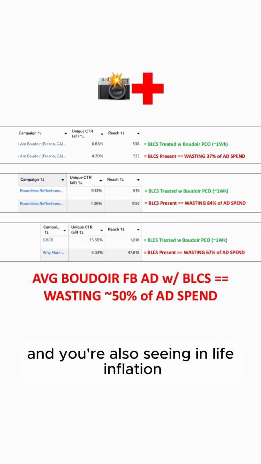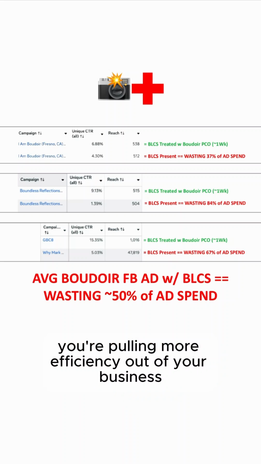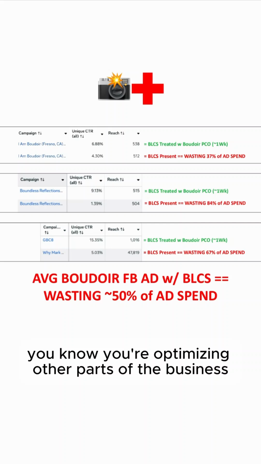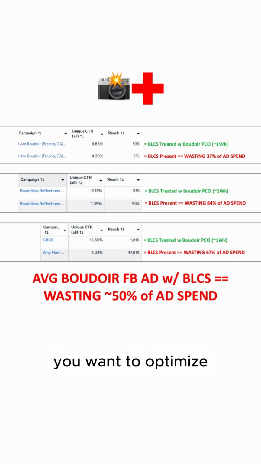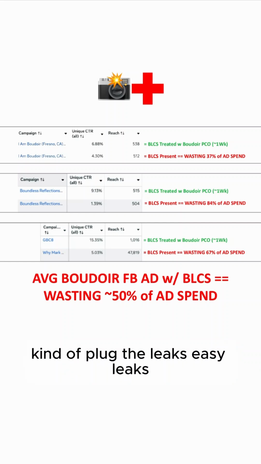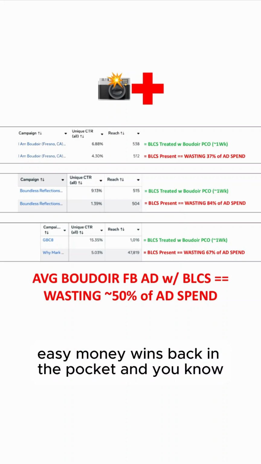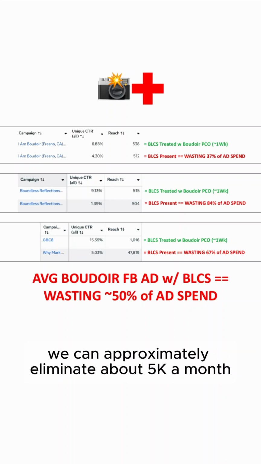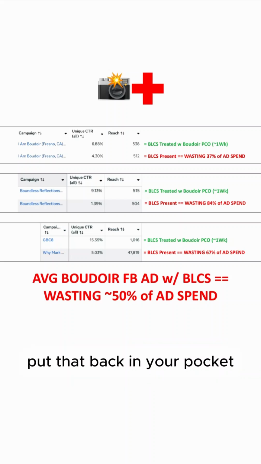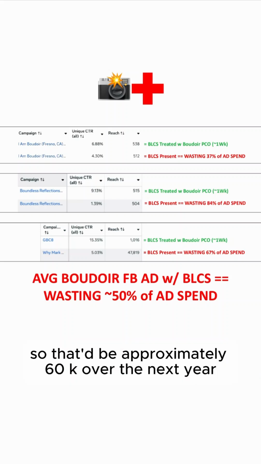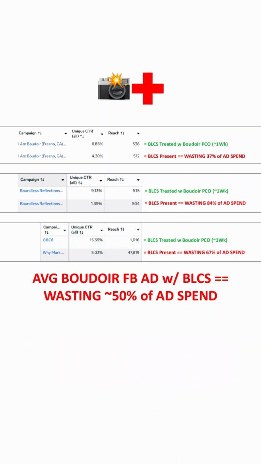And you're also seeing life inflation, life costing more and more. So you decide you're pulling more efficiency out of your business. You're optimizing other parts of the business. Now you decide you want to optimize the Facebook ad part of your business, plug the easy leaks, get some fast, easy money wins back in the pocket. And you're seeing we can approximately eliminate about 5K a month in wasted Facebook ad spend, put that back in your pocket. So that'd be approximately 60K over the next year.